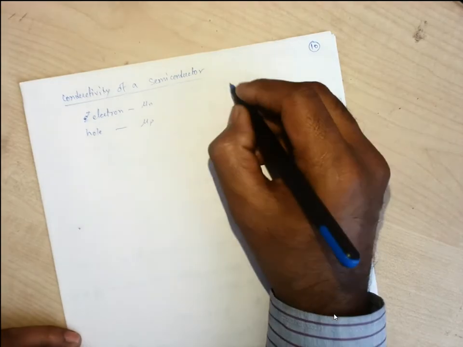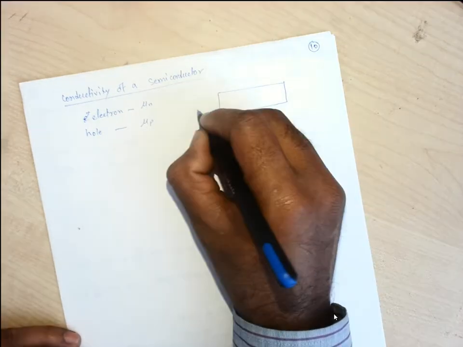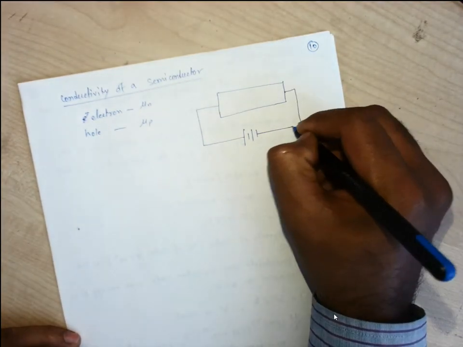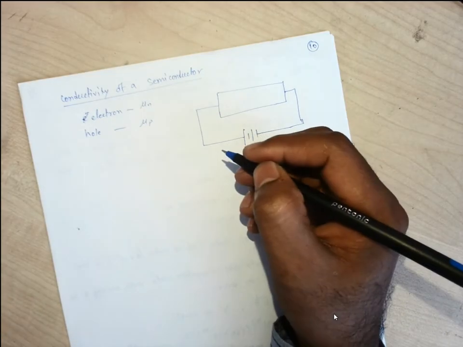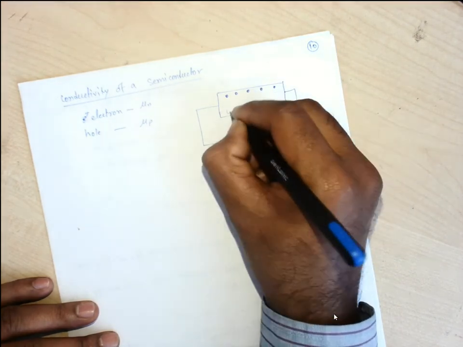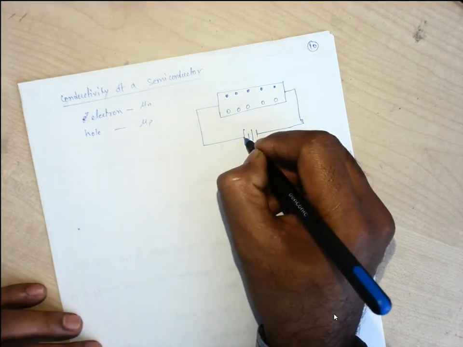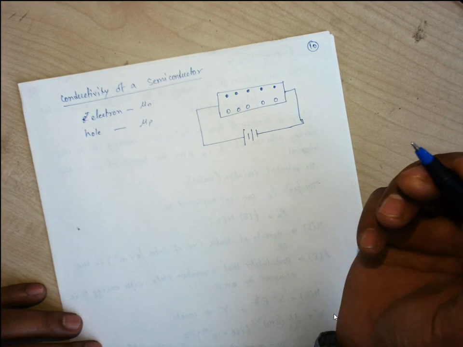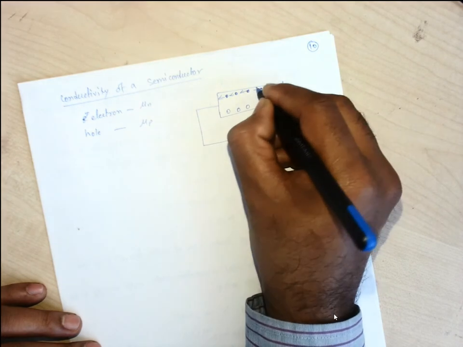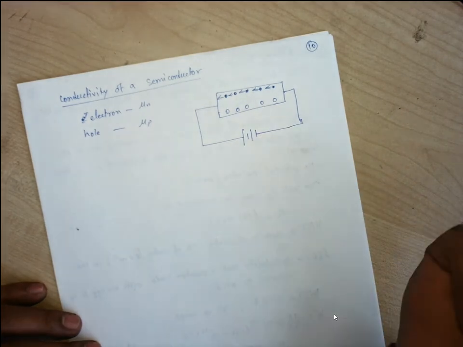Let us consider this is the semiconductor slab, and on it we provide an external supply, a battery, connected like this, with positive and negative terminals. The slab has electrons and an equal number of holes. When the positive terminal is connected, the electrons get attracted towards the positive pole of the battery, so they will move in this direction. Now the negative pole of the battery will attract the holes.